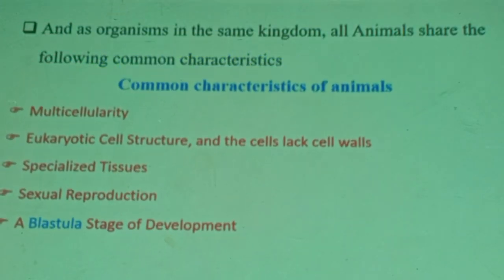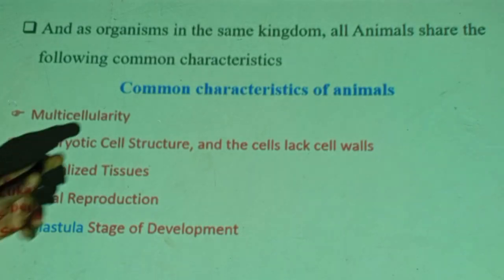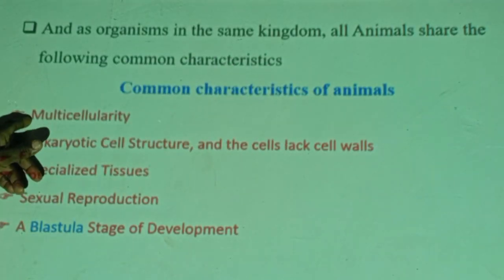Therefore, when we see animals, now we bring animals. And why do we put these organisms known as animals under one kingdom? Because they share common features, common characters. What are these common characters? You are required to know these common characters. If you are asked to list 5 or 3 or 4 common features or characters that animals share, number 1, multicellularity. Animals are multicellular. They are made up of many cells.